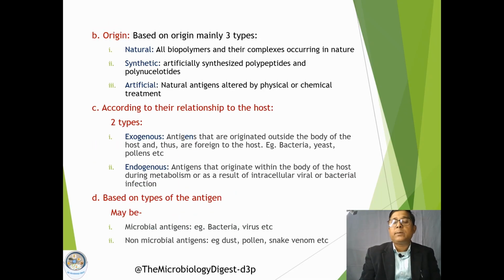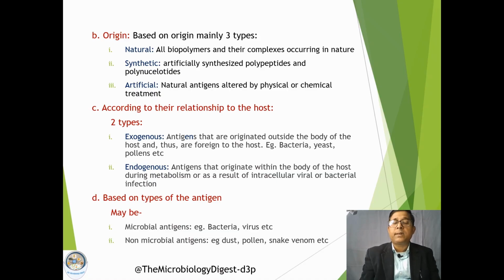Next, classification based on origin. Based on origin, we can classify antigens into three types. Natural antigens are the different biopolymers and their complexes which occur in nature. Synthetic antigens are artificially synthesized. Then artificial antigens are natural antigens which are altered.